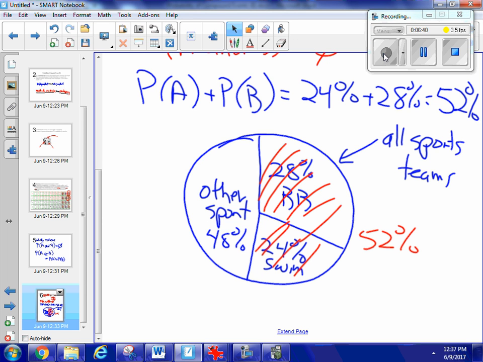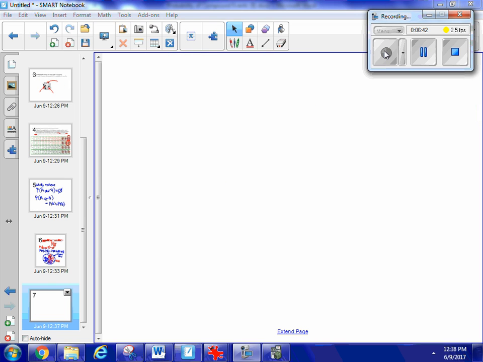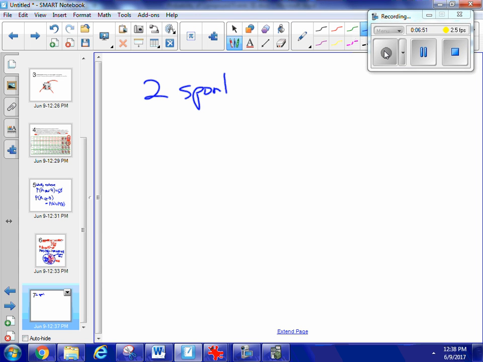student athletes. But what if I have overlapping events? What if students were allowed to play two sports? And we know that 28% of student athletes play basketball. And we know that 24% of student athletes swim.